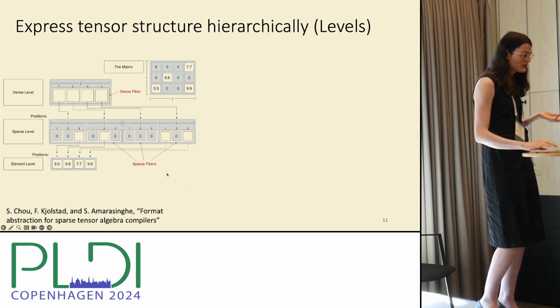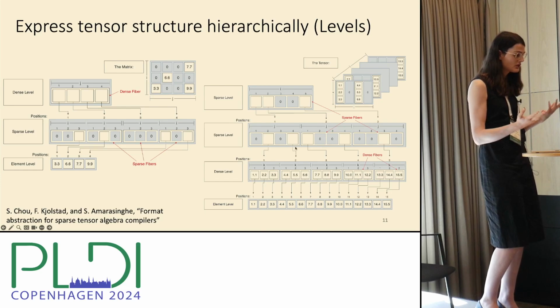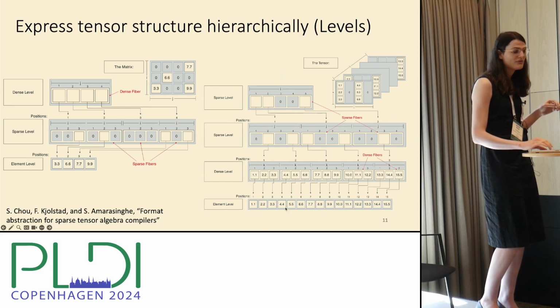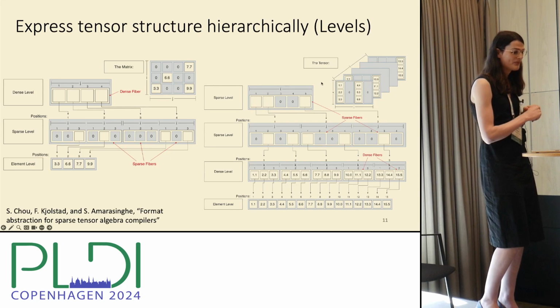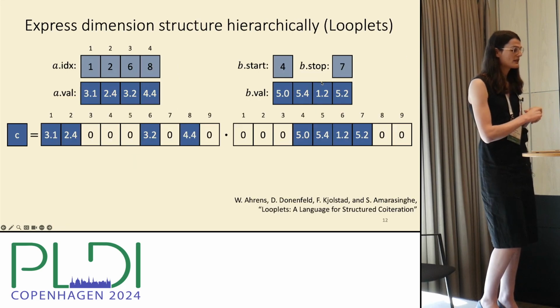So we take pointers from prior work, right? I think we're convinced that we should describe the structure of tensors hierarchically, dimension by dimension. This works for matrices. This is CSR. It works for tensors. This is not quite CSF, but it's a fun little play on it, right? So maybe you have a dense innermost dimension, and here's our tensor.